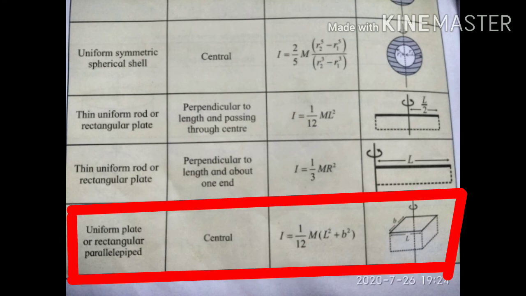The moment of inertia of a uniform plate or rectangular parallelepiped about a central axis is I equal to m by 12 (L square plus B square), where m is the mass of the uniform plate or the rectangular parallelepiped, L is the length and B is the breadth.